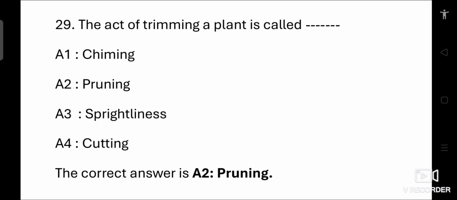Sprightliness describes liveliness or energy and is unrelated to plant maintenance. Cutting is a general term that can refer to any type of cutting, but it doesn't specifically indicate the practice of maintaining plants as effectively as pruning does. So the correct answer is A2 pruning.